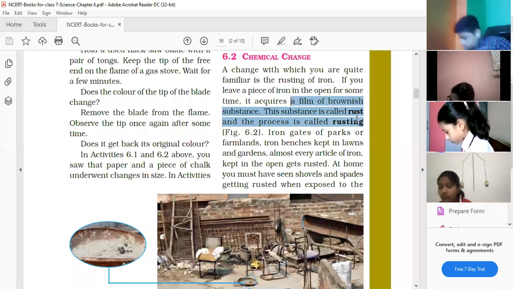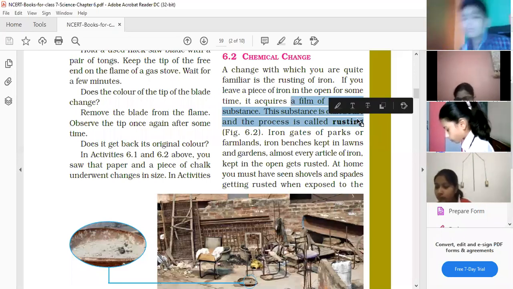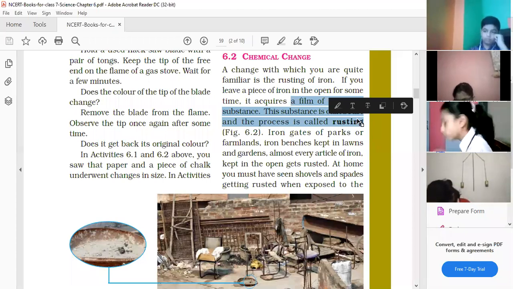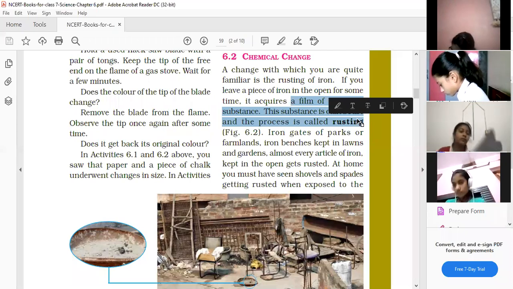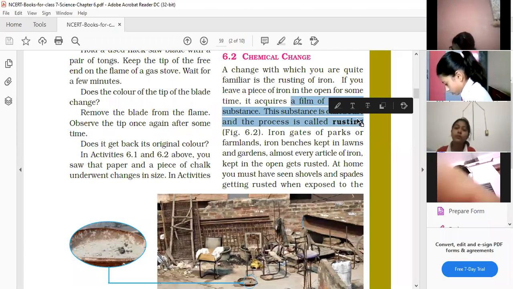You must have seen that iron objects are always painted. You must have seen the iron gates at your home, the swings in the park, iron gates of parks and farmlands, iron benches kept in lawns and gardens. They are all painted with different colors. So what's the reason behind the painting? Why are only iron objects painted? Why not the others? Because iron gets rusted soon.